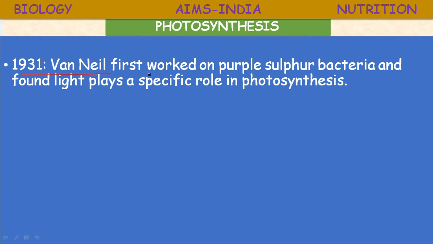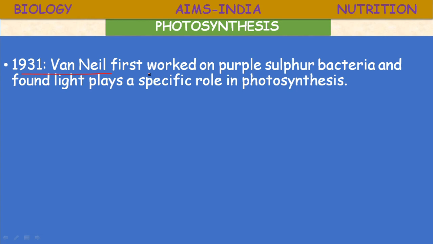Actually, in place of H2O, these bacteria use H2S, hydrogen sulfide, and the energy produced by hydrogen sulfide oxidation is used by the bacteria in synthesizing food material. That kind of photosynthesis is called chemophotosynthesis, and they are called chemoautotrophs.